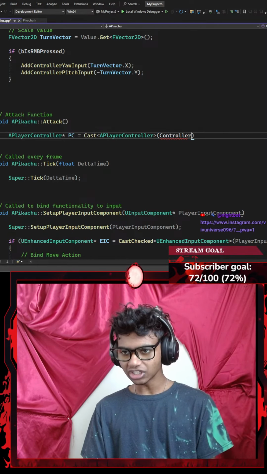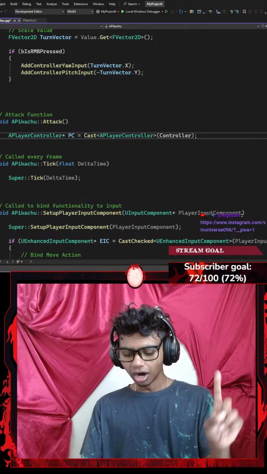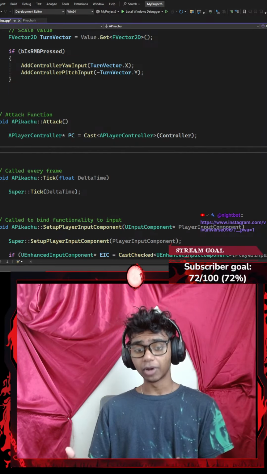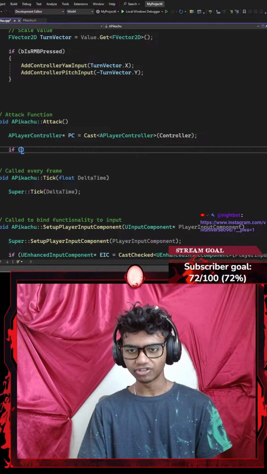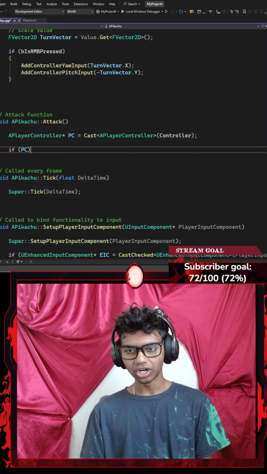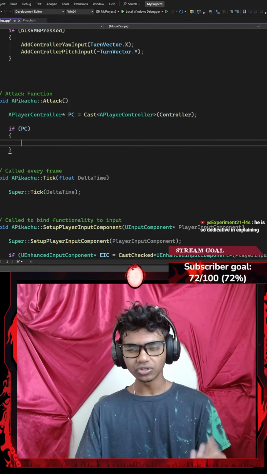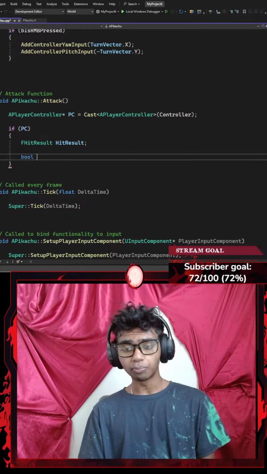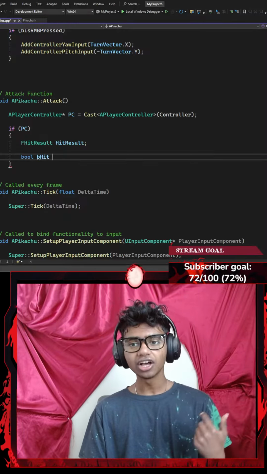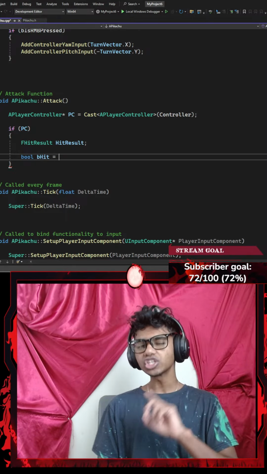That's it. Let's go with something like controller, ending with a semicolon. Okay, now once I'm done getting my player controller, I'm gonna go ahead and add an if statement to check if my player controller is true. If it is true, then I'm gonna do something. Firstly, I'm gonna create a local variable which represents my FHitResult. My local variable is gonna be called something like hit results. Then I'm gonna end this with a semicolon. There we go. Okay, once I'm done with that, I'm gonna create a boolean variable called something like hit, which is gonna be equal to, now this was the confusing part.